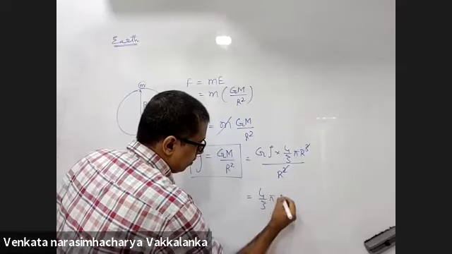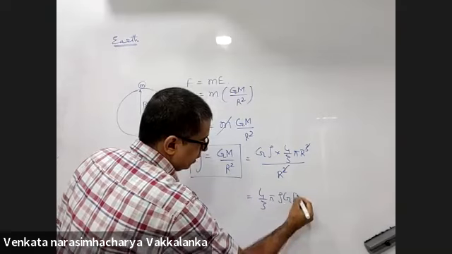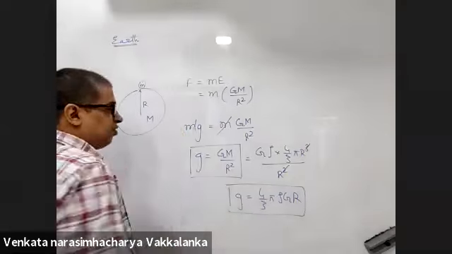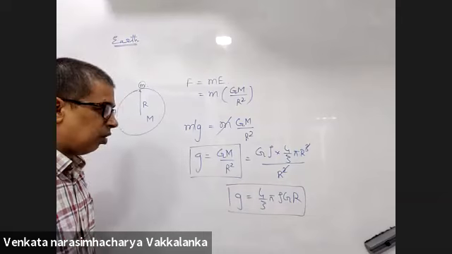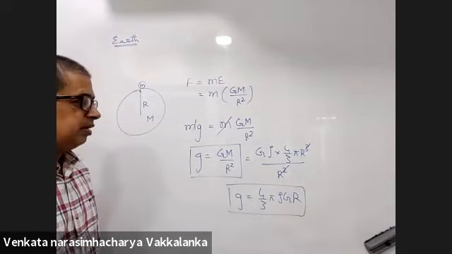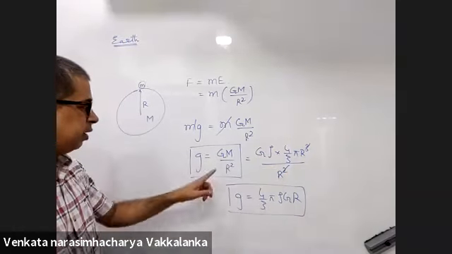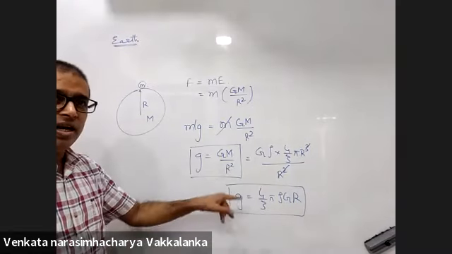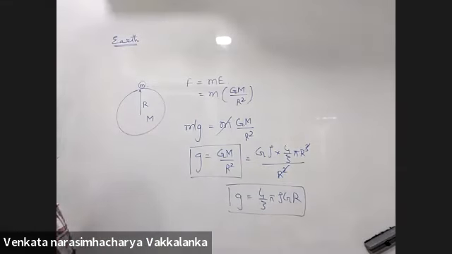So small g is as good as the field on the surface of Earth, 4 by 3 pi rho G capital R, because you are dealing with the surface of Earth.